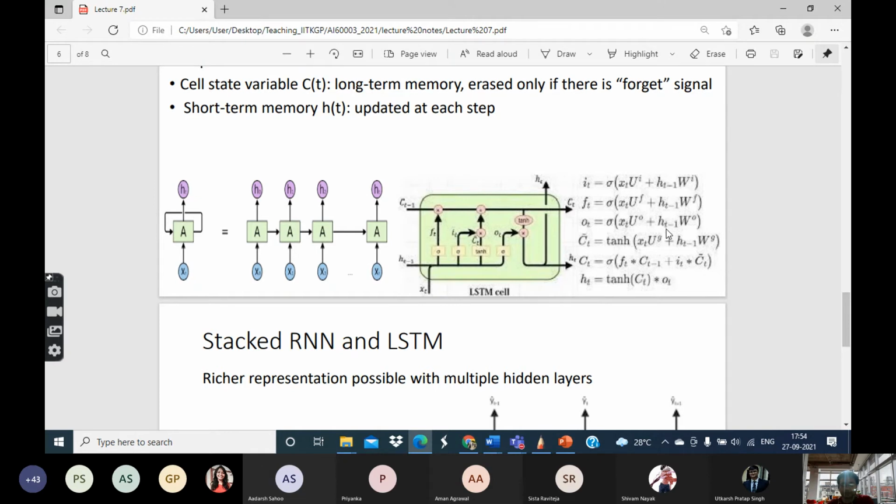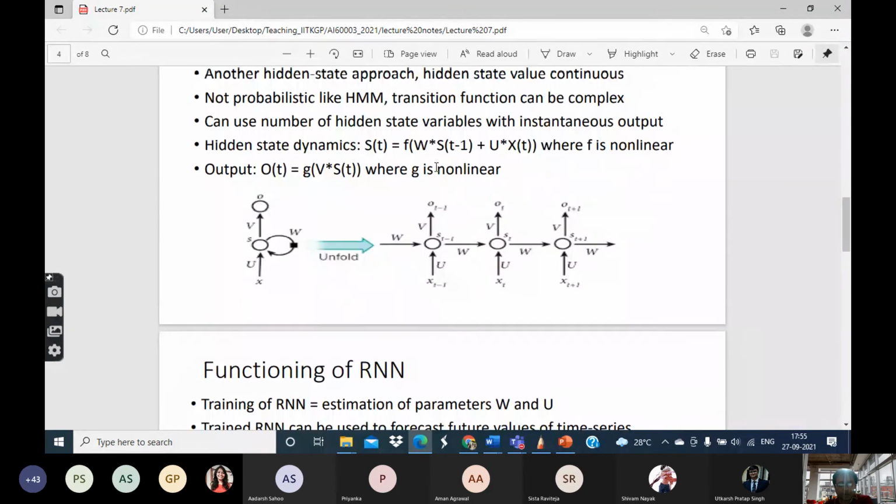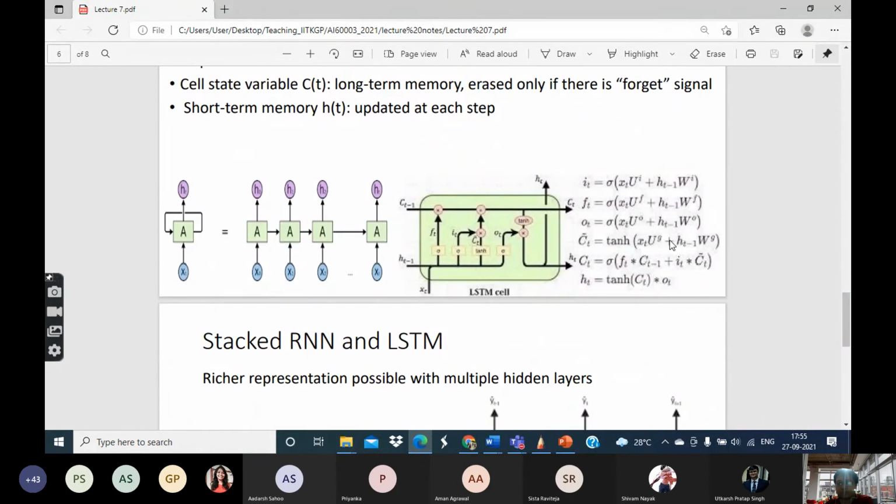It's straightforward. The thing is that there are a number of parameters: UI, WI, UF, WF, UO, WO, UG, WG. So many parameters are there, right? In case of RNN, we just had one U, one W and one V. Now there are so many of them.